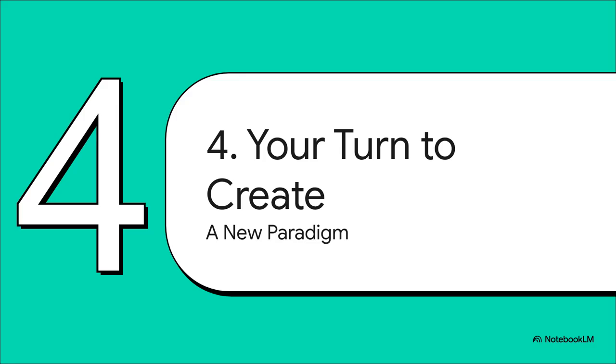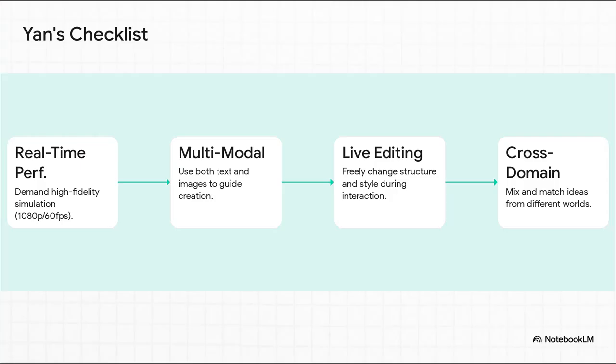So what does this all mean for you, as someone who might want to use this someday? Yan isn't just a cool tech demo. It's really establishing a whole new set of principles for what we should start expecting from our creative tools in the future. It basically gives us a new creative checklist. We should expect real-time, high-fidelity performance. We should be able to create using both our words and with images. We should have the power to edit things live, both the structure and the style. And we should be able to mash up different ideas together without any limits.